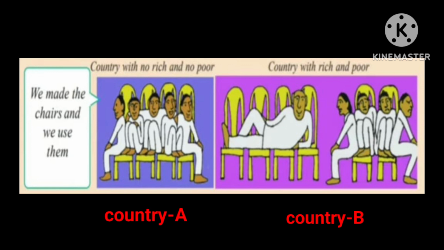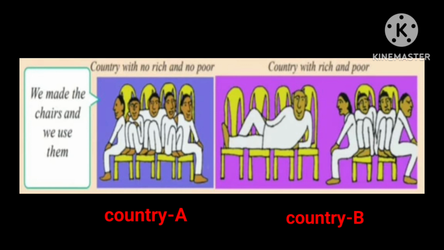Though the countries have identical average income, country A is preferred because it has a more equitable distribution. In this country, people are neither very rich nor extremely poor, while most citizens in country B are poor and one person is extremely rich. Hence, while average income is useful for comparison, it does not tell us how this income is distributed among people. You can see the image here of how these people are sitting in country A. There will be no rich and no poor. We cannot see discrimination here.